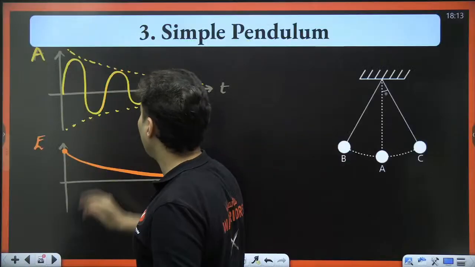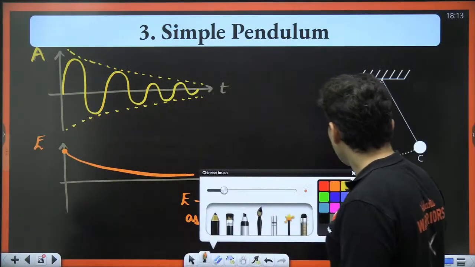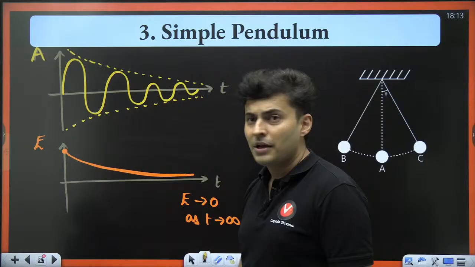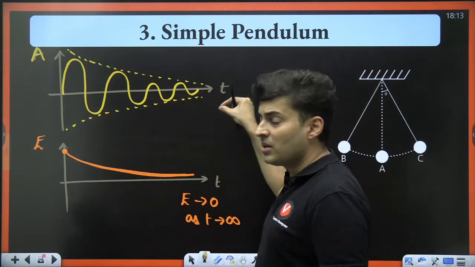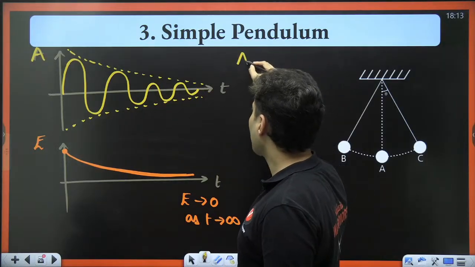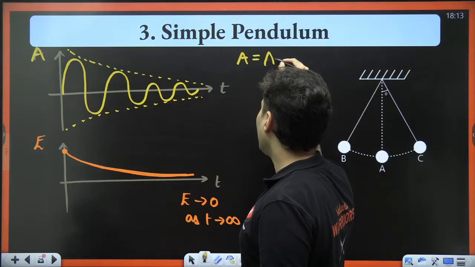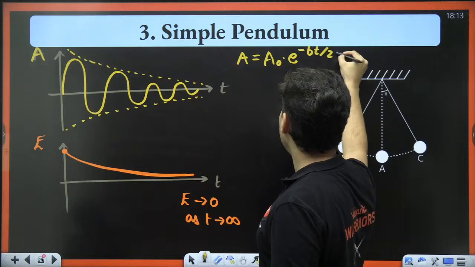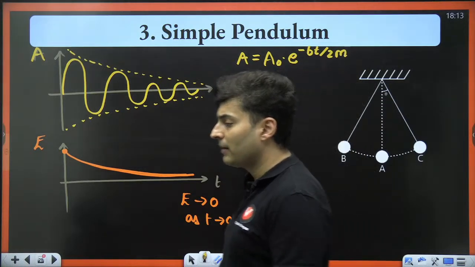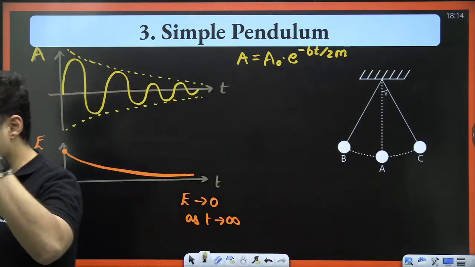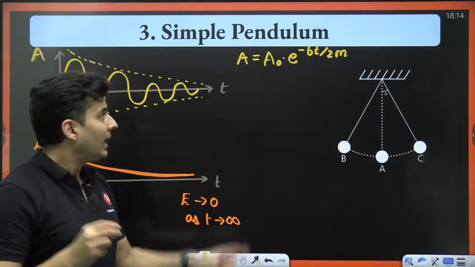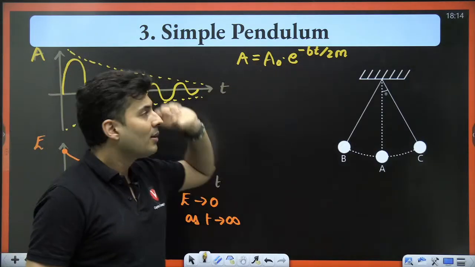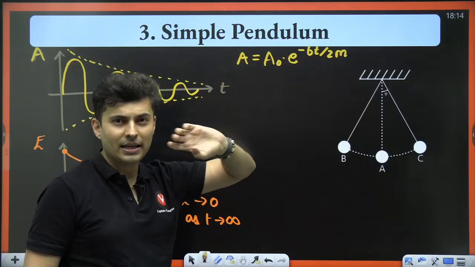Now, it so happens that the amplitude, which decreases over time, follows this equation. The amplitude is A naught into e to the power minus bt by 2m. This is the exponential decay form. Why am I saying exponential decay?